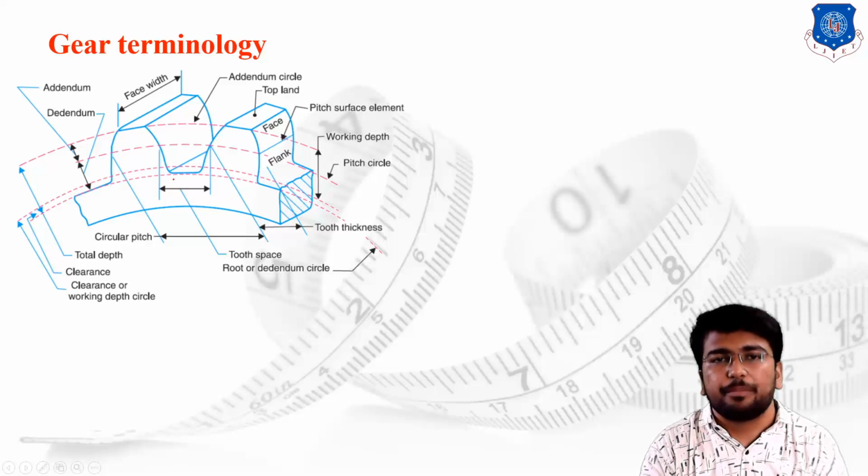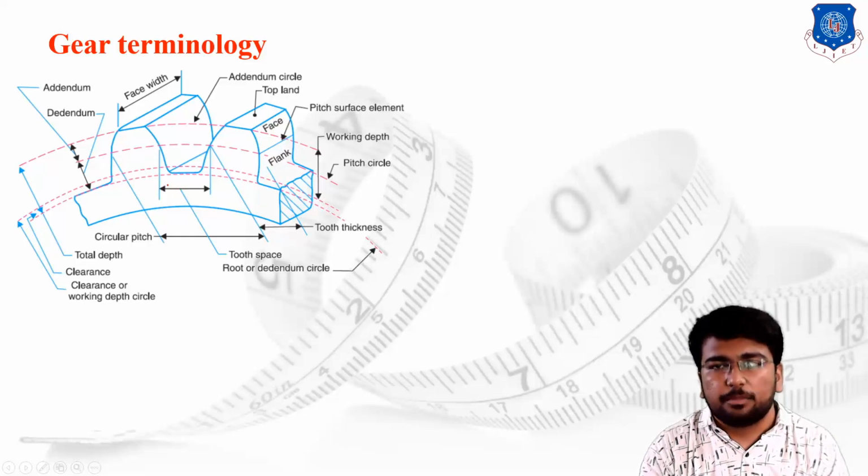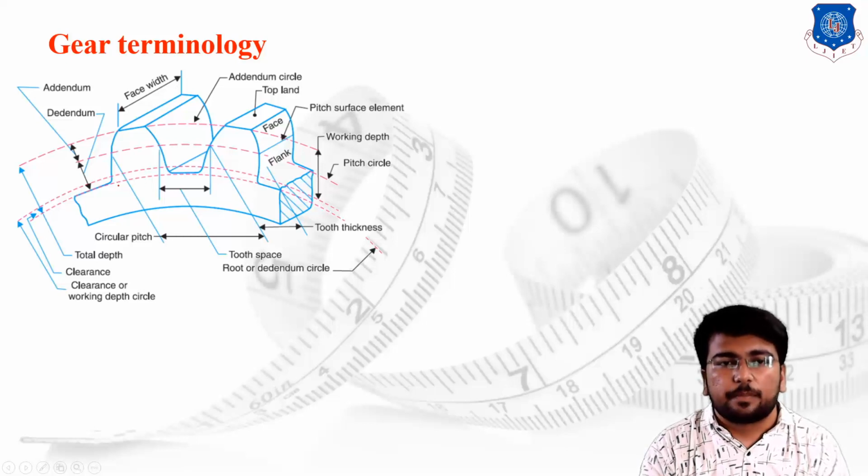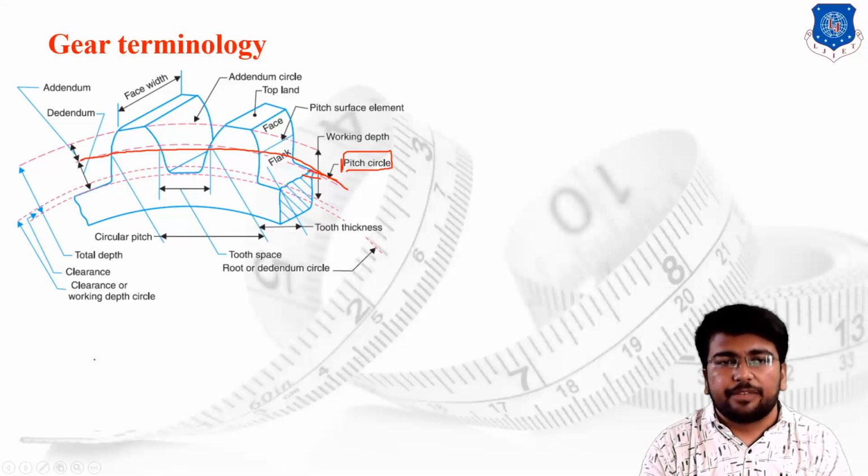The figure shows a basic cross-sectional view of the gear teeth. First of all, let us understand the different circles. A very basic circle that we are going to discuss is the pitch circle, the central circle here. You can check from the figure. The circle passing almost through the center of the gear tooth is the pitch circle. The diameter of the pitch circle is the PCD.